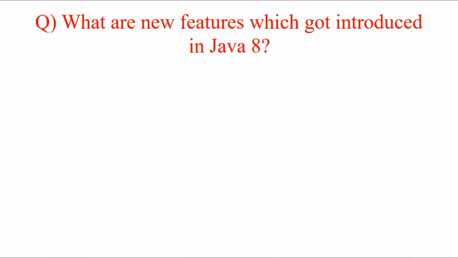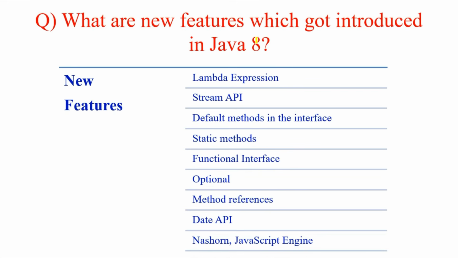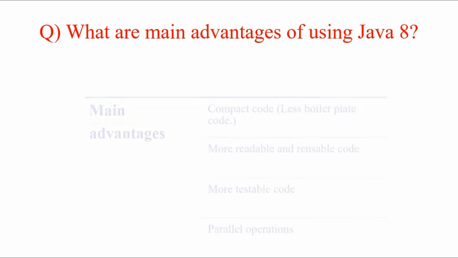So let me quickly move you through the concepts of Java 8. What are the new features that got introduced in Java 8? The new features introduced in Java 8 were lambda expressions, stream API, functional interface, default and static methods, optional class, method referencing and constructor referencing, of course date APIs, and Nashorn JavaScript engine. So I'll be covering most of these in the upcoming videos and upcoming minutes. So please stay with me till the end.